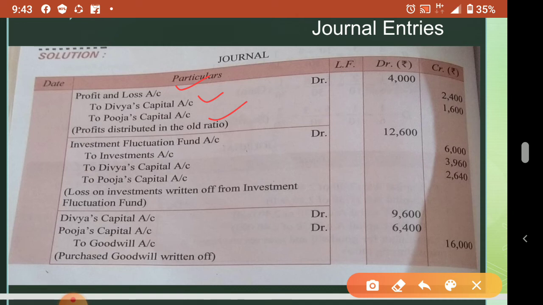Investment fluctuation fund also, 12,600 is there. So the loss is how much? 6,000. 66,000 is the value of investment. Now it becomes 6,000. So 6,000. Then Divya's capital, Pooja's capital, remaining amount 12,600 minus 6,000. So how much remaining will be coming? 6,600. This 6,600 they divide in old ratio. So it is coming this and this. Okay.